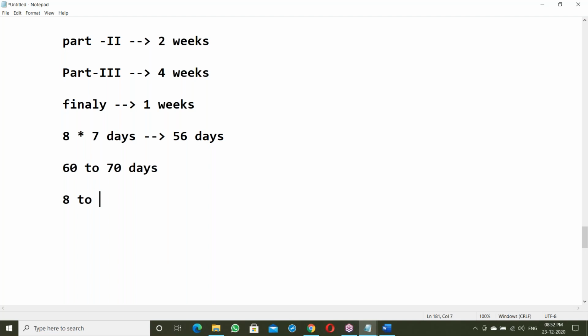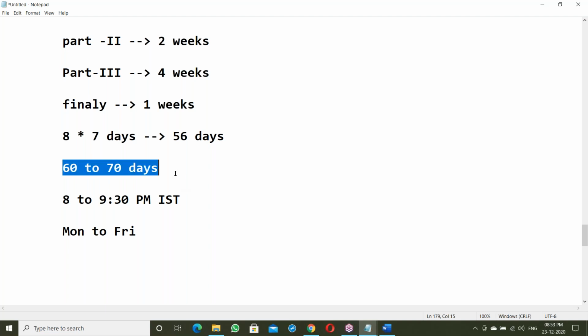The class timing is 8 to 9:30 p.m. IST daily, Monday to Friday. No Saturday or Sunday classes. The total duration is 60 to 70 days, Monday to Friday, 8 to 9:30 p.m. IST. This is the complete course plan.